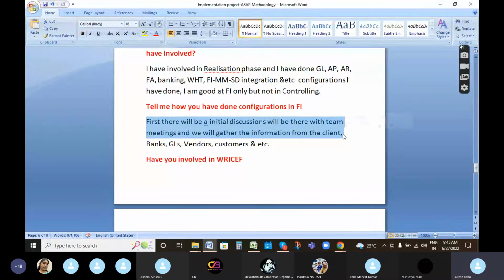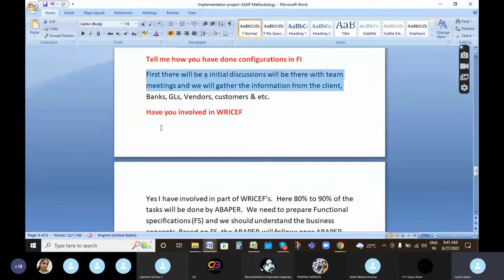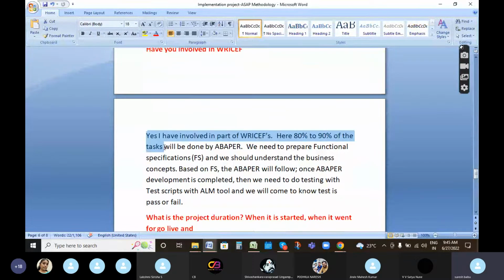Next, have you been involved in RICEFW? Then we have to say yes, I have been involved as part of RICEFW. Here 80% to 90% of the task will be done by the ABAPer. In RICEFW, the involvement of the ABAPer will come actually. We need to prepare functional specifications and understand the business concept.